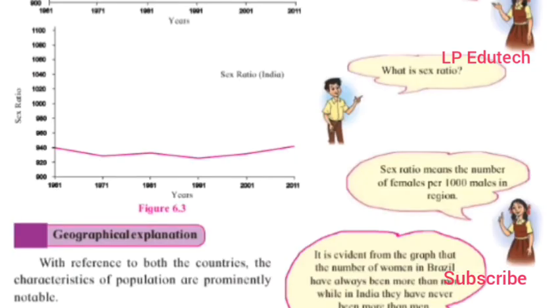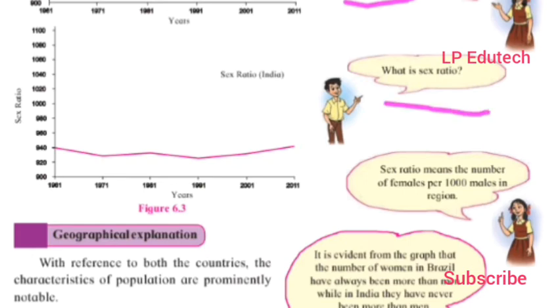Now let us continue. Population composition. Here we have the population composition chart before us. What are the opinions given by the students? Let's have a look here first. What does this graph show? This graph shows the sex ratio of Brazil and India.